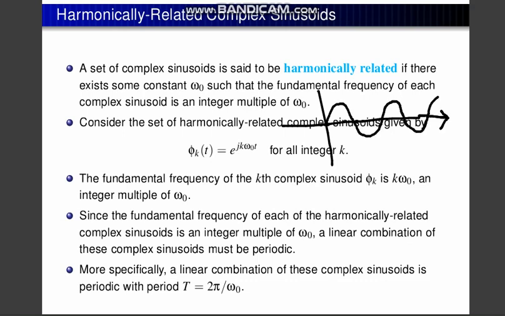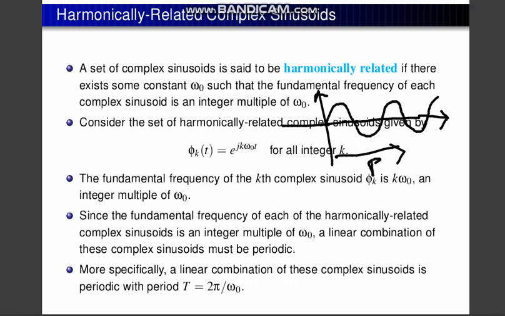So harmonically related means the signal has periodicity. This kind of signal is known as harmonically related.